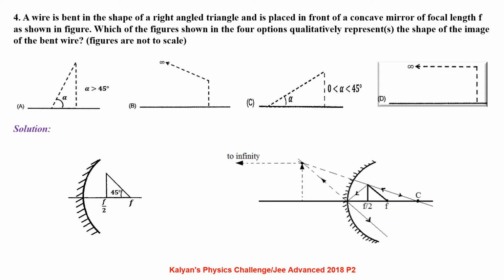A wire is bent in the shape of a right angle triangle and is placed in front of a concave mirror of focal length f, as shown in the figure. Which of the figures shown in the 4 options qualitatively represent the shape of the image of the bent wire? Figures are not to scale.